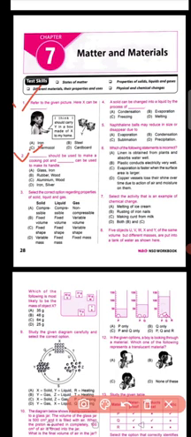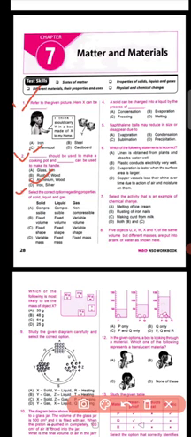Question number 2 says that dash should be used to make a cooking pot and dash can be used to make its handle. This is a very easy one. The material used to make a cooking pot should be heat stable and a good conductor of heat, while the handle of the cooking pot should be made of a non-conducting material or insulator which doesn't heat up easily. So you can go for option C, which is aluminum and wood.